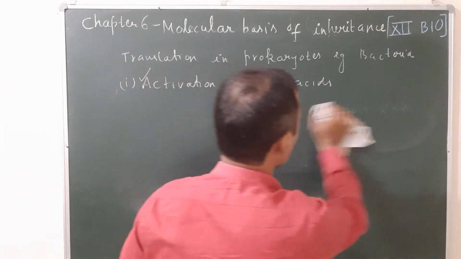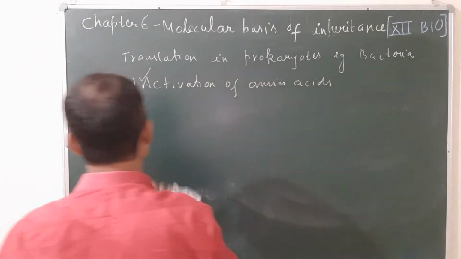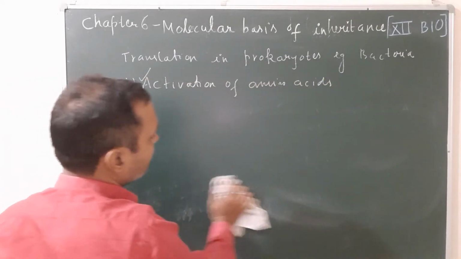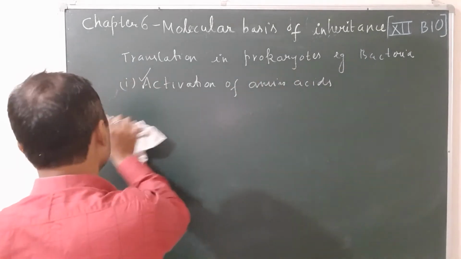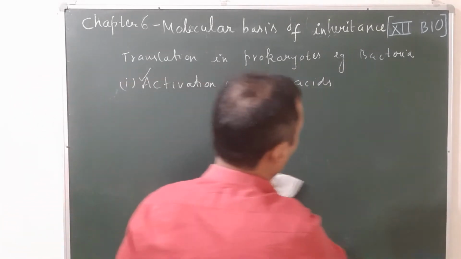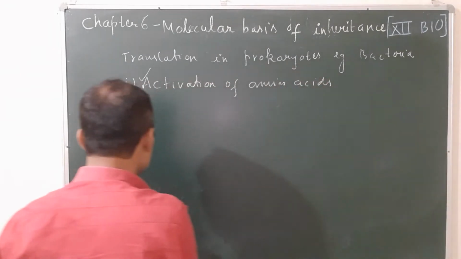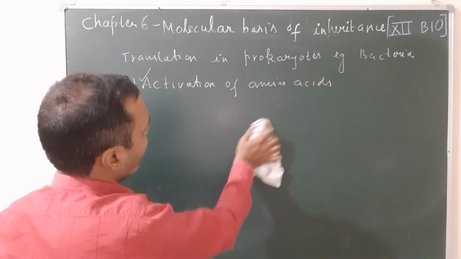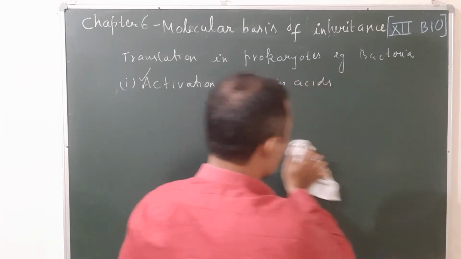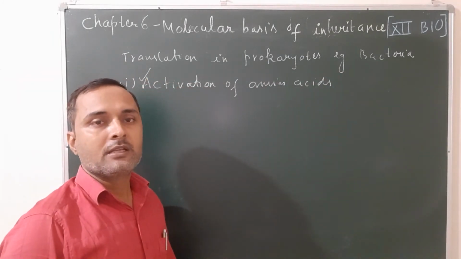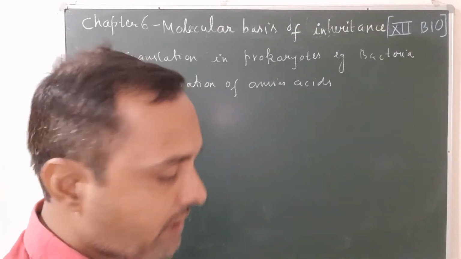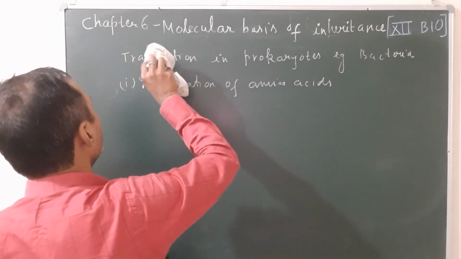In the cell, the 20 amino acids are present in the inactivated form. These amino acids are activated by an enzyme known as amino acid tRNA synthetase in the presence of ATP. This enzyme also requires an ATP molecule for the activation of amino acid.